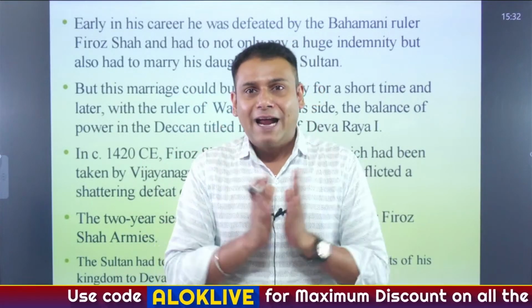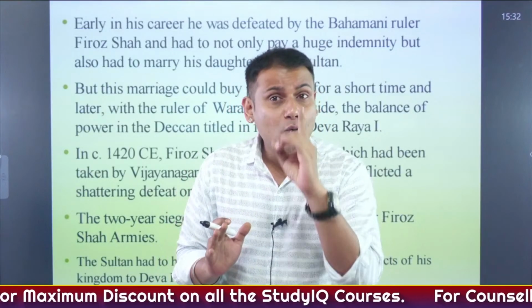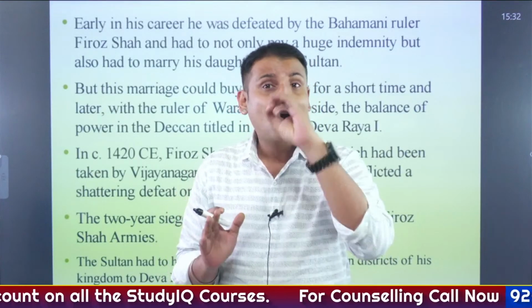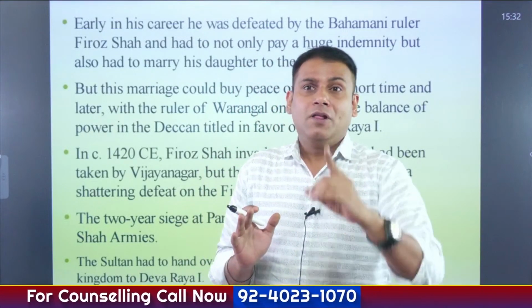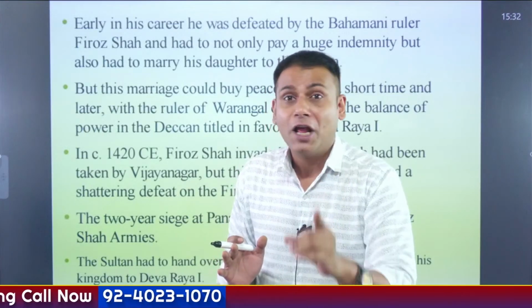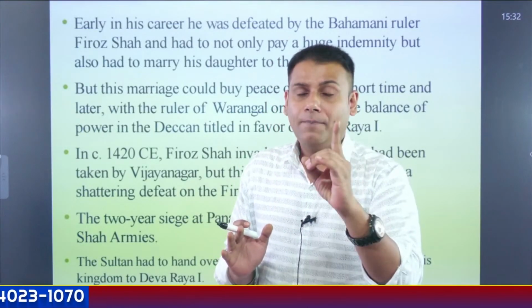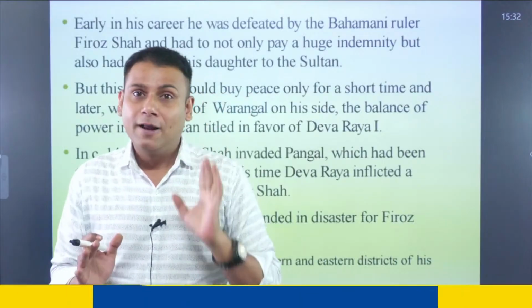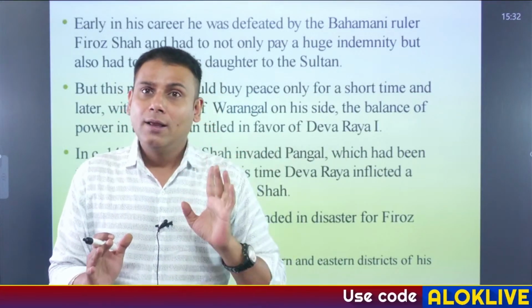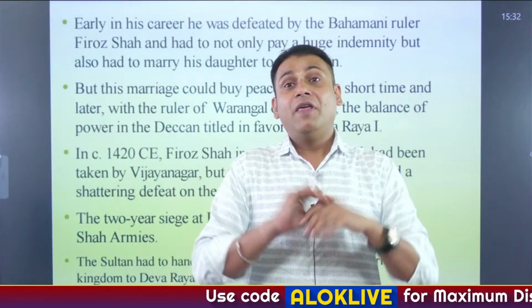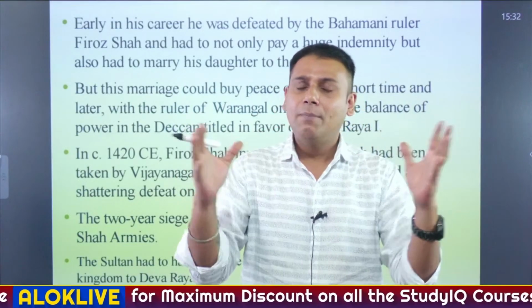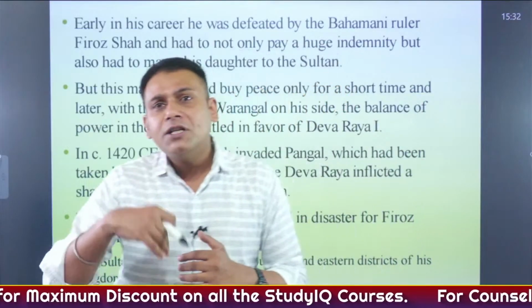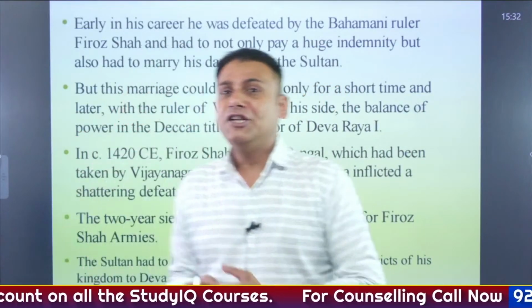Now it is believed, again I am saying, this story has been narrated by the contemporary historian of that time, Farishta. This story also finds mention in the book Forgotten Empire, written by Robert Sewell. And what's the story? Deva I, the ruler of the Vijayanagar Empire, particularly the Sangam dynasty, falls for a girl, particularly in the region of Mudgal.